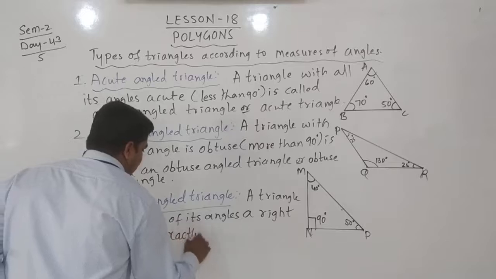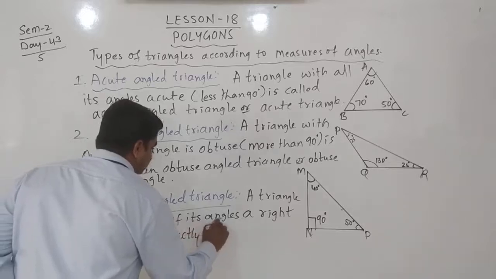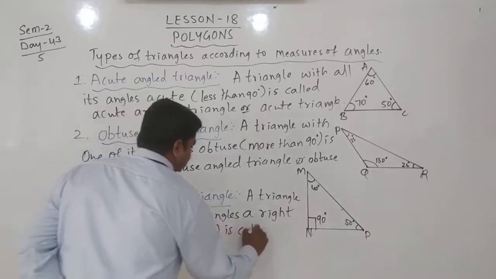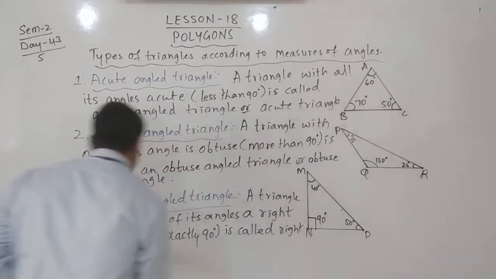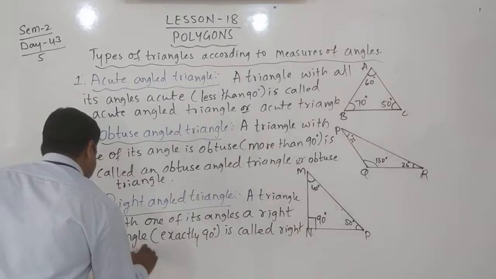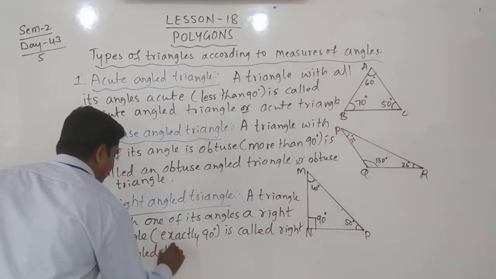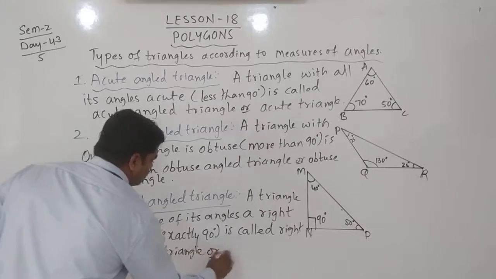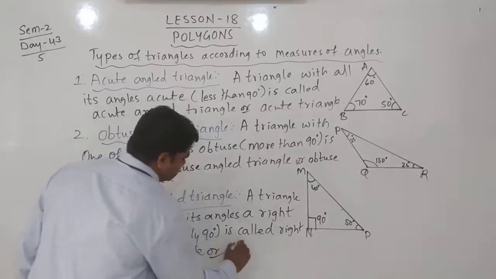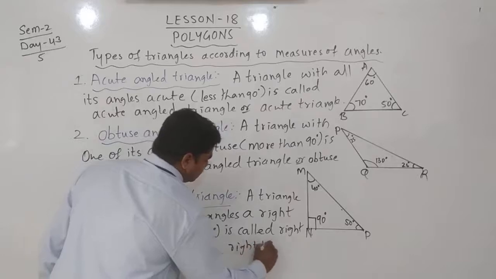Yes or no? Exactly 90 degrees is called a right angle triangle, or right triangle.